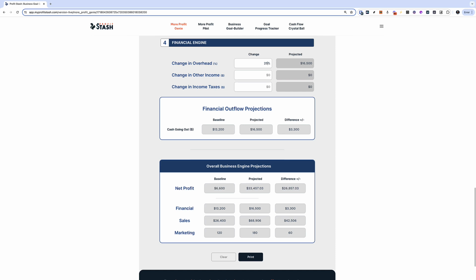Yeah, that's true. The mistake that a lot of businesses make is that they increase in an area or they think that increasing in one area in isolation will yield results everywhere, and that's not always how it works when there's not an intentionality behind what you're increasing. Exactly. So perfect segue into the next tool. So, More Profit Pilot.